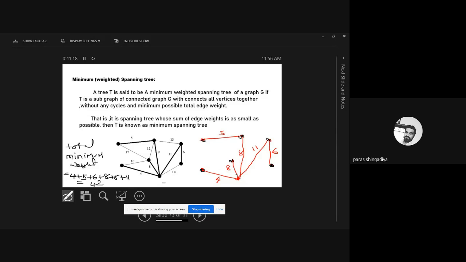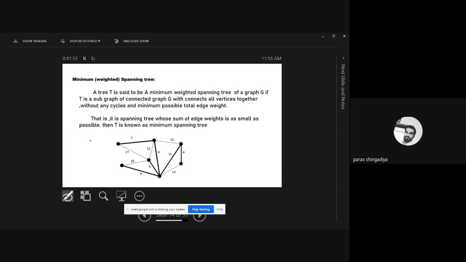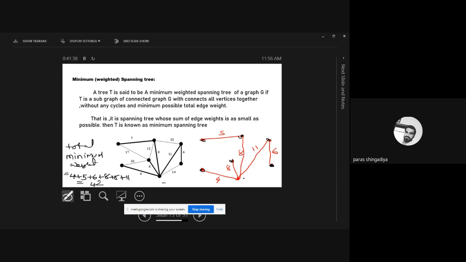If I consider a closed walk, suppose I make a closed walk here, that is given here. That is a closed walk. If I connect it and make a closed walk, then it is not a feasible solution. Here is one railway station, 1, 2, and 3. If you consider a closed walk between the 3 cities, then it is not a suitable solution.